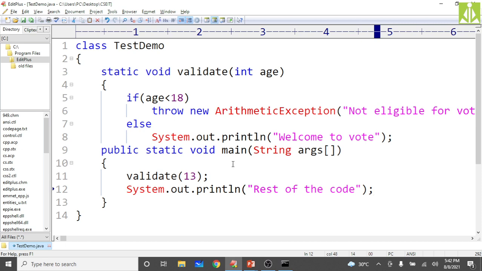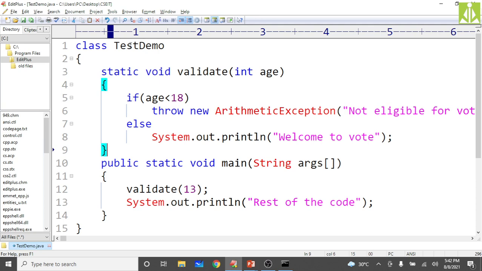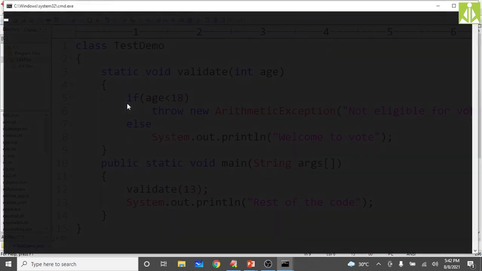There is something gone wrong. Yes, we forgot to close this validate method, right? Here only we need to close this validate method. Hopefully now it is correct. Then you run and check the output.